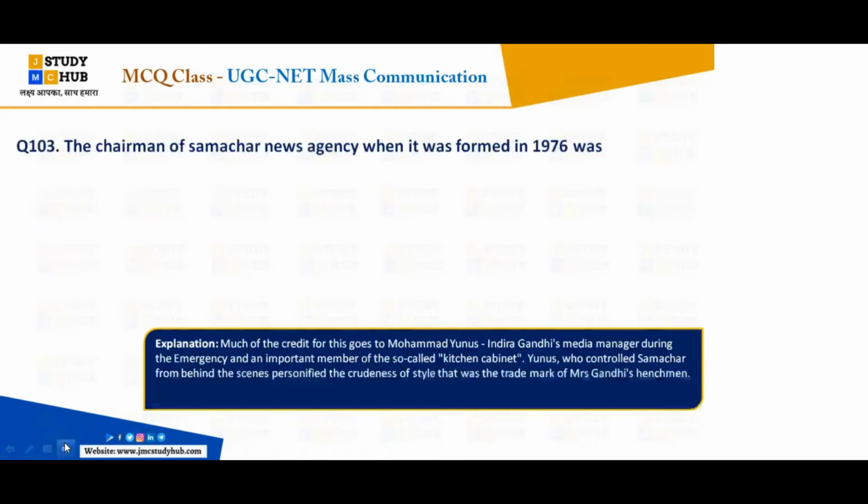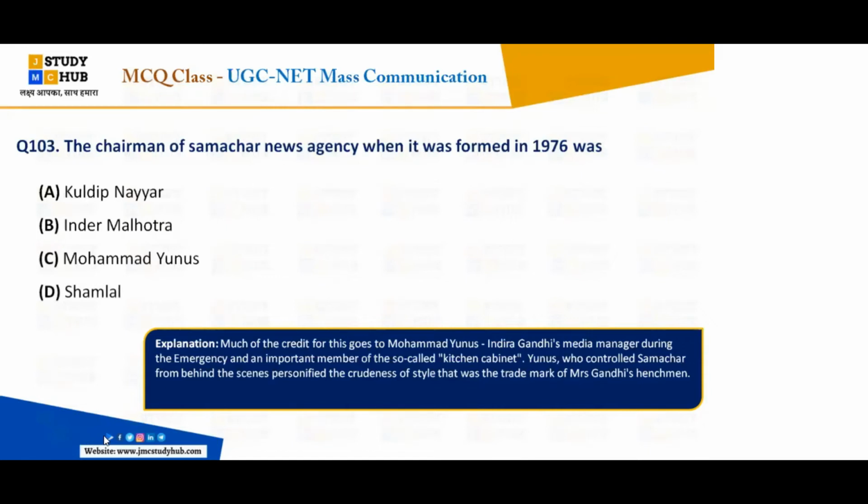Next, here it is about the chairman of the Samachar News Agency when it was formed in 1976: Kuldeep Nair, Inder Malhotra, Mohammad Yunus, or Shamlal. Today you can give the answers, it's your freedom. Today the animation has gone wrong, but never mind. The chairman of the Samachar News Agency when it was formed in 1976 was Mohammad Yunus.